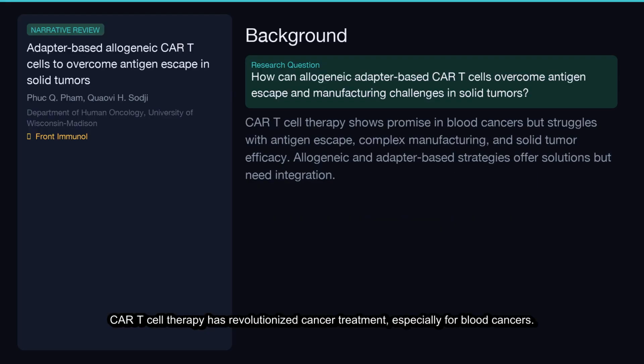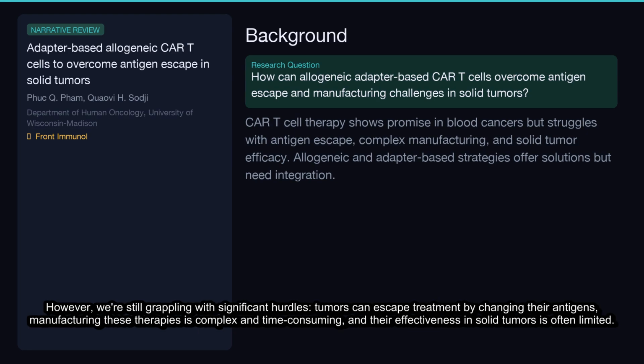CAR-T cell therapy has revolutionized cancer treatment, especially for blood cancers. However, we're still grappling with significant hurdles. Tumors can escape treatment by changing their antigens. Manufacturing these therapies is complex and time-consuming, and their effectiveness in solid tumors is often limited.